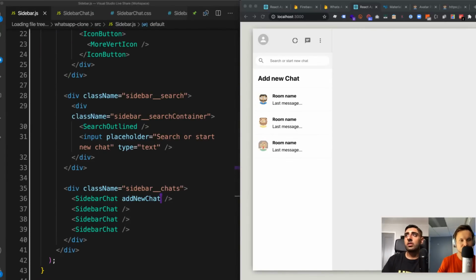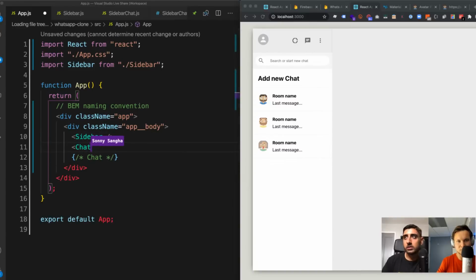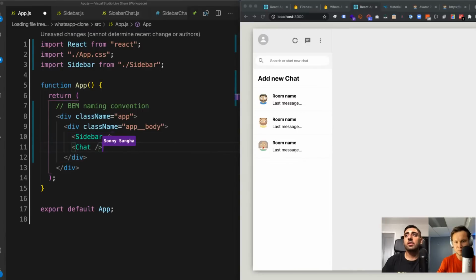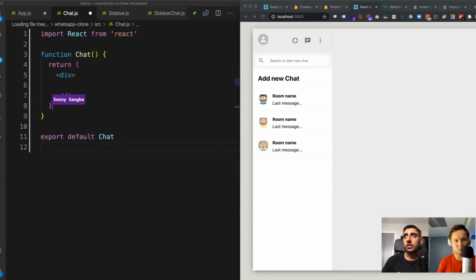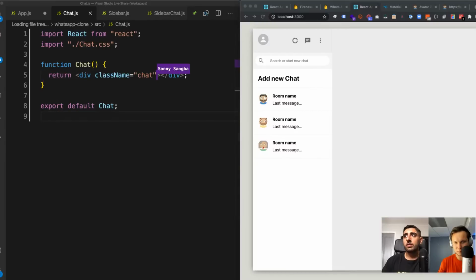Cool. So inside of app.js, let's go back to our notes, and here we've got the chat. So let's go ahead and create the chat, like this. Boom. Go ahead and remove answers. And you see, guys, it's just clean. It's a really nice way of doing that, a really handy thing to get used to. I'm going to create a chat.js component, and I'm doing RFCE. Boom. Let's do a quick setup. So we say className equals chat, and then we're going to import chat.css, like this. Save, and there we go.